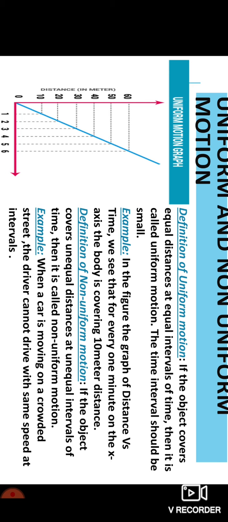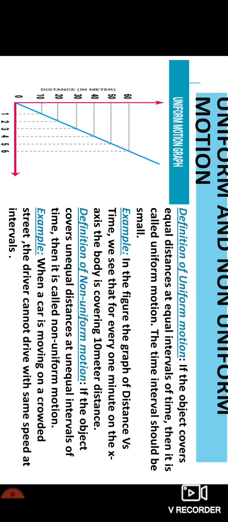1 minute, 10 meters. So, like this, if the body covers equal distances at equal intervals of time, then it is said to possess uniform motion. Then, what is non-uniform motion?